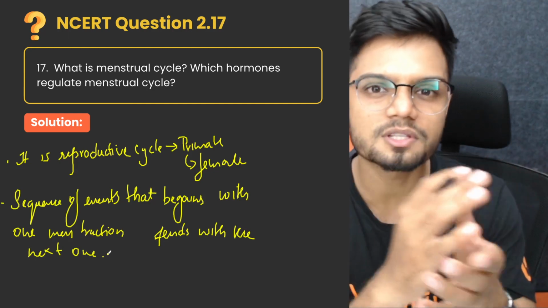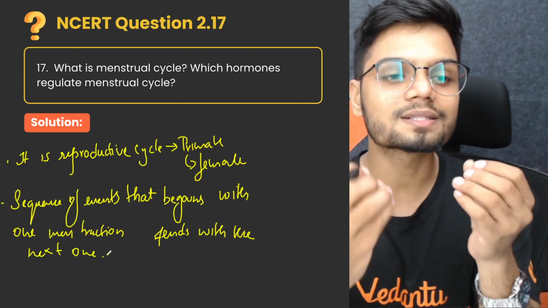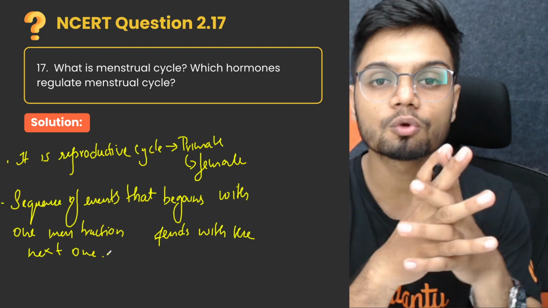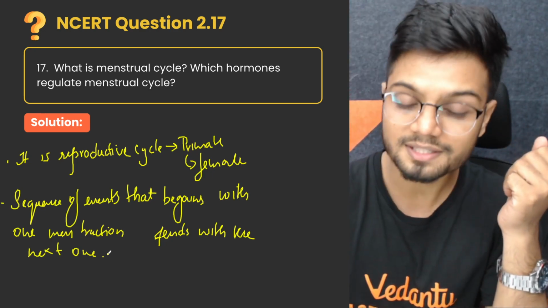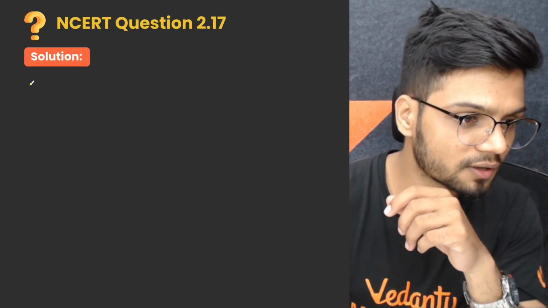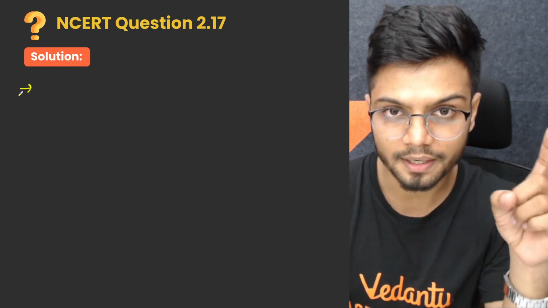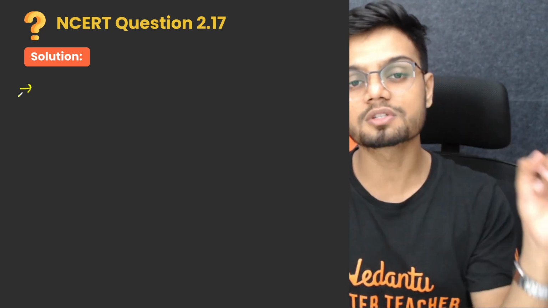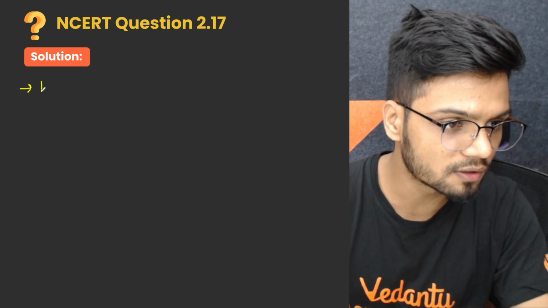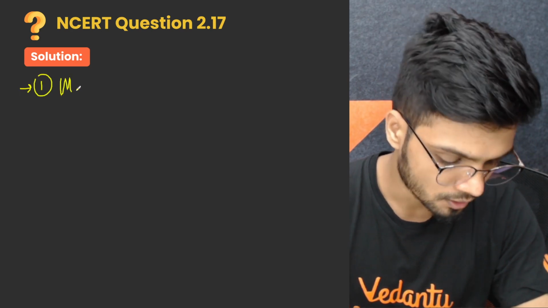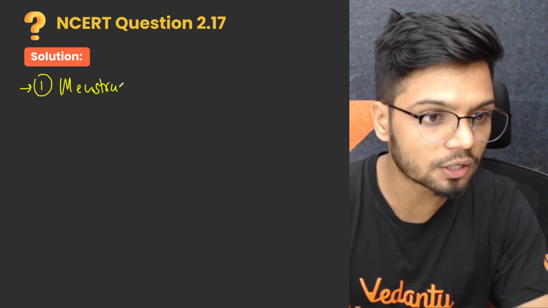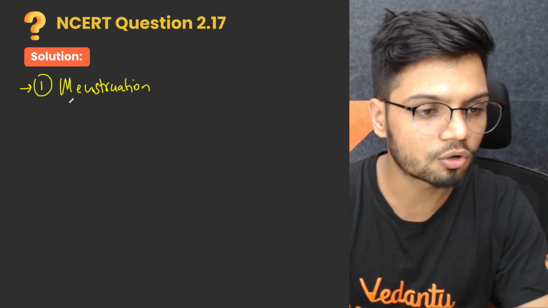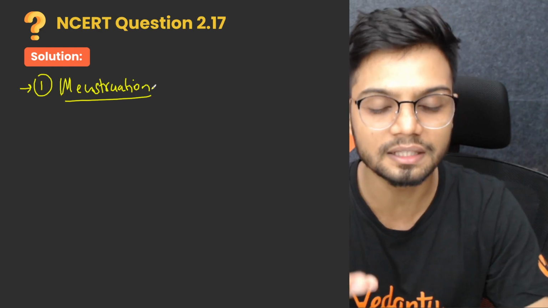So what exactly happens in menstruation? In order to understand what exactly happens, you need to know the following stages. What are the different stages in menstruation? I told you, it is a sequence of events. So one after another event takes place, and it goes around a circle. The first phase is menstruation, which is also a resultant of bleeding. So we can also call menstruation phase as a bleeding phase, where the bleeding takes place.